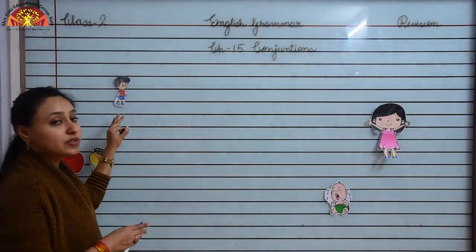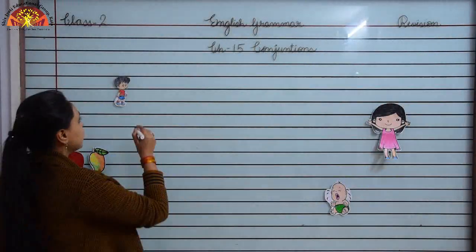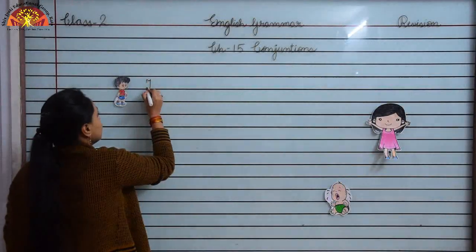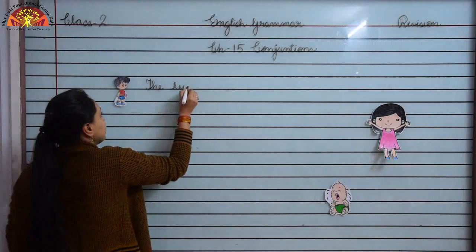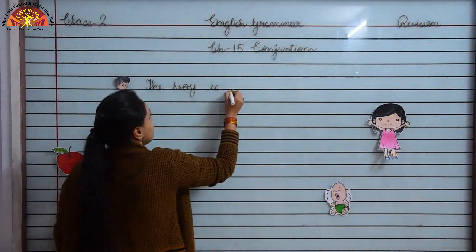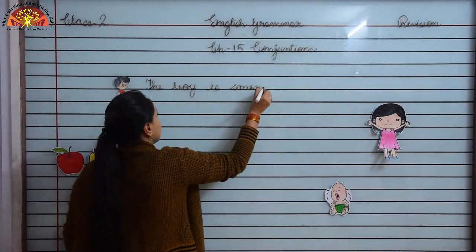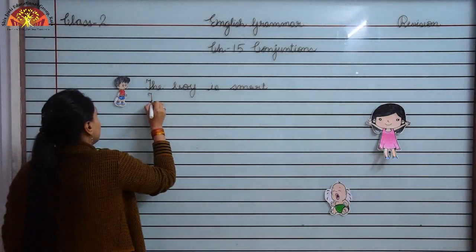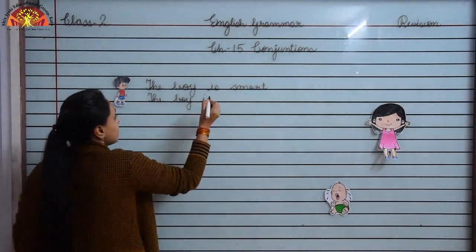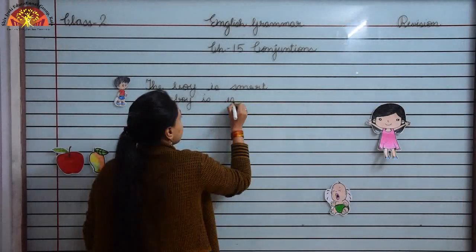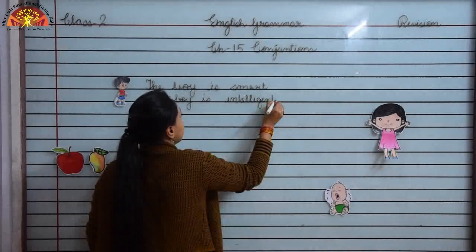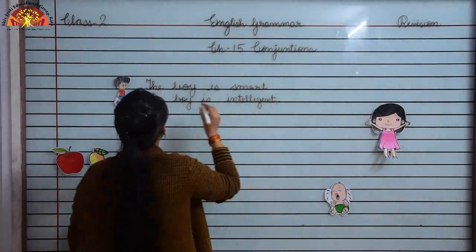So, children, here you can see one boy. Let us write one sentence for him. The boy is smart. The boy is intelligent. These are the two sentences for this boy.